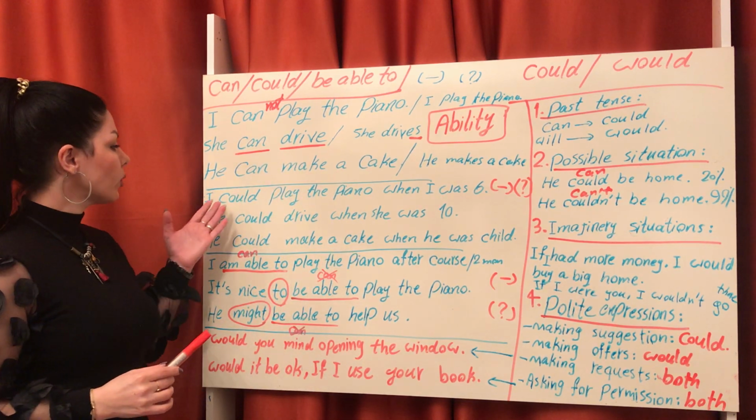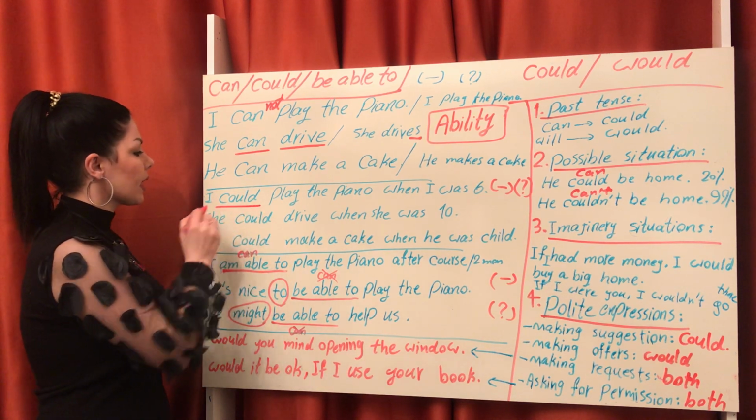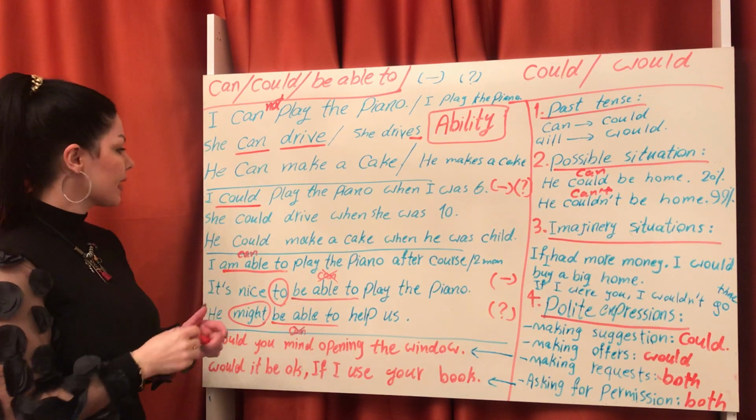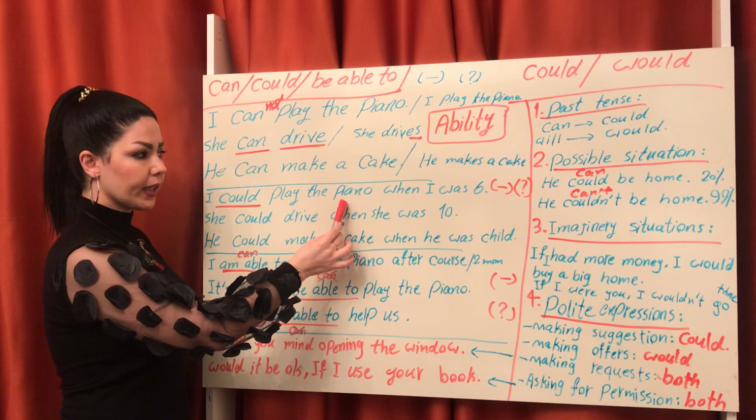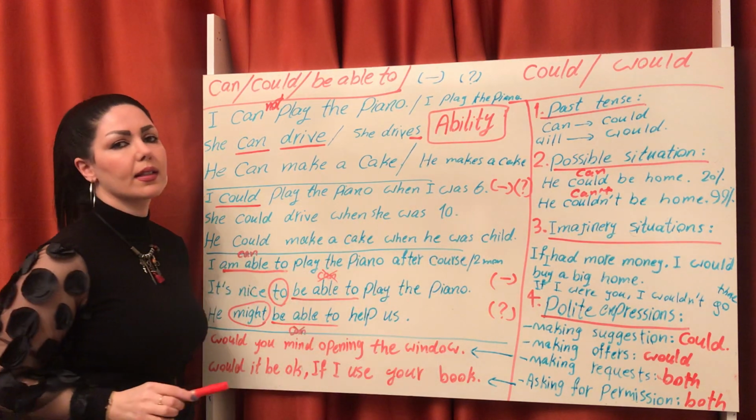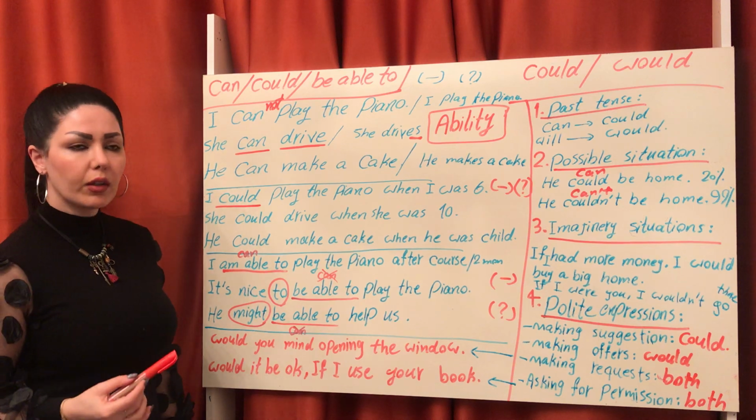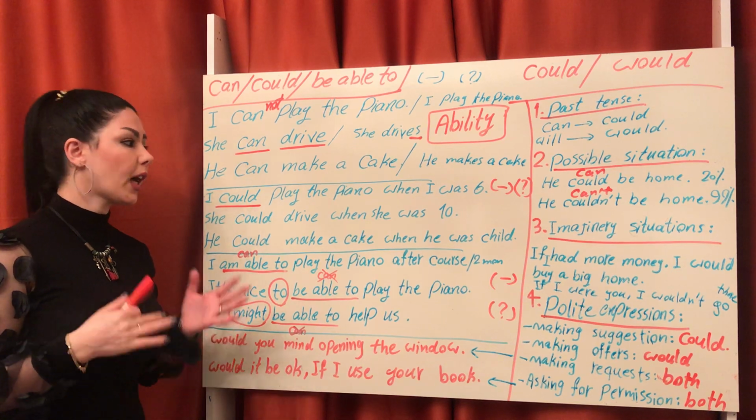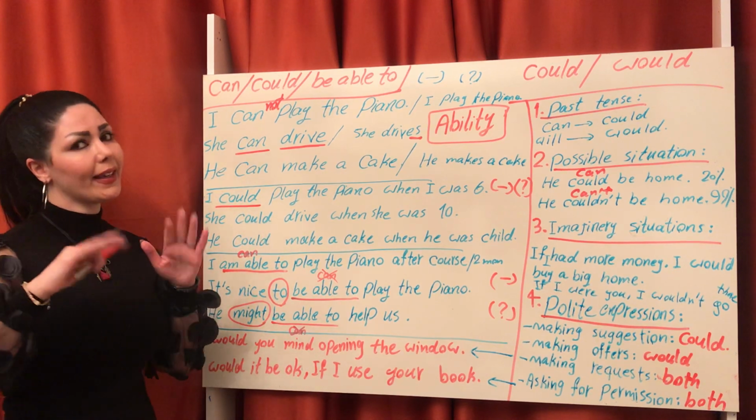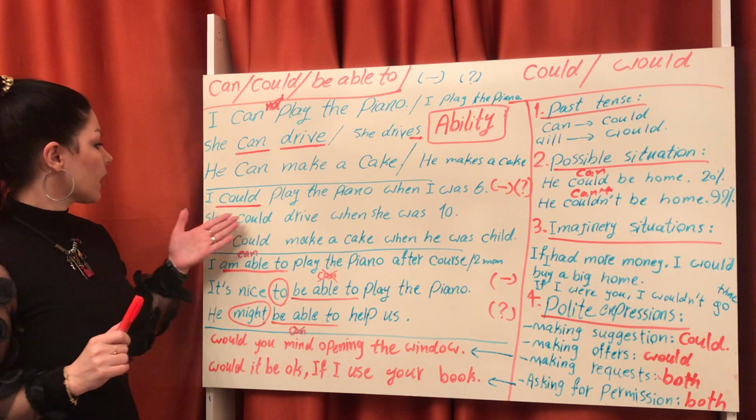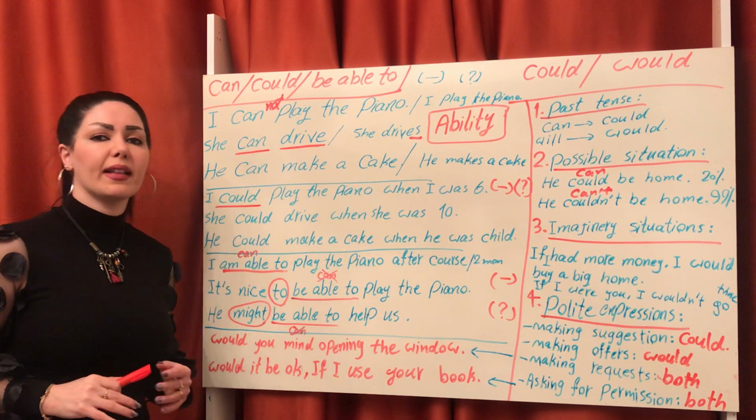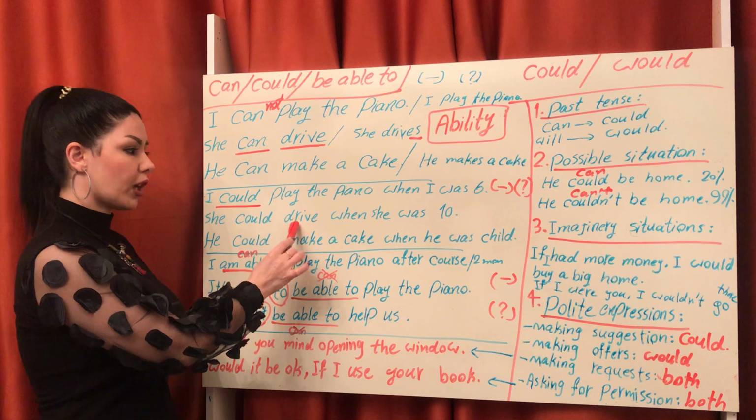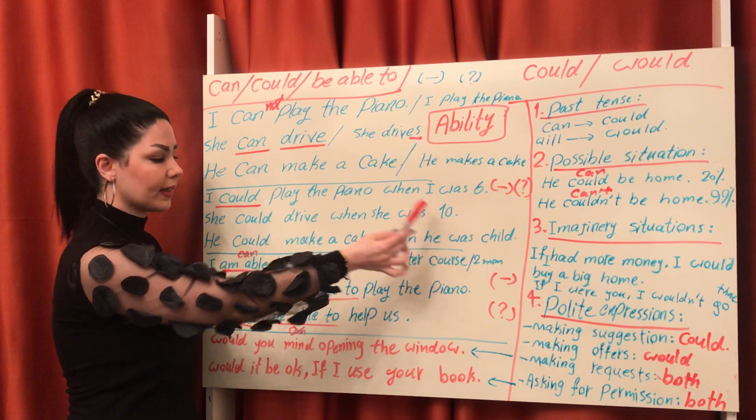Okay, now about could. What's could? The past form of can is could. Past tense. Look at this sentence. I could play the piano when I was 6 years old, but now I can't. Okay? She could drive when she was 10. She could drive, we speak about the past.